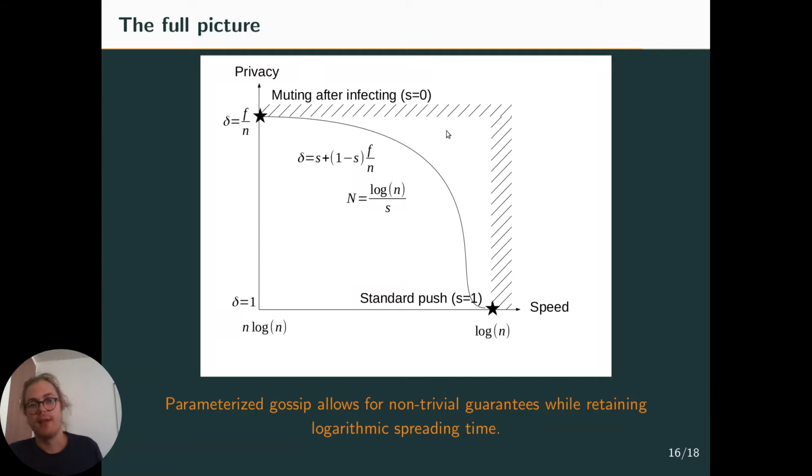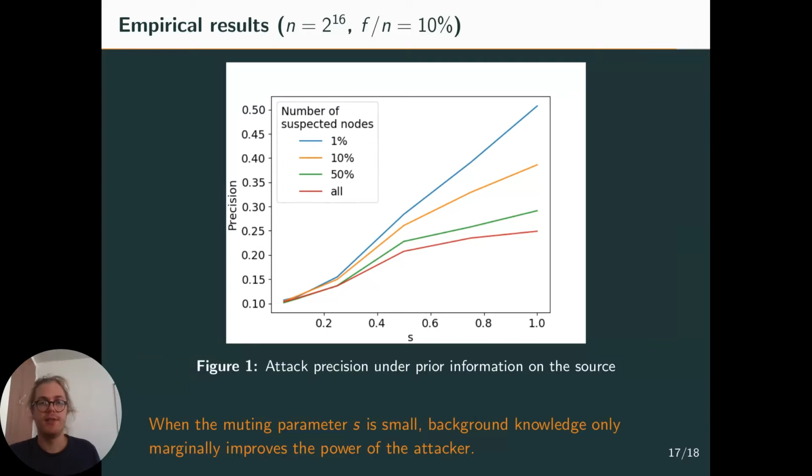So the question that remains, and we haven't answered, is: is this optimal? So we know that we can't do better than this square. This square is the feasible region. Can we hit the trade-off a bit more on the right? We don't know. Conjecture not, but who knows? Now I'll just finish with some empirical results, just to show that it's actually important to have differential privacy in mind when designing an algorithm.